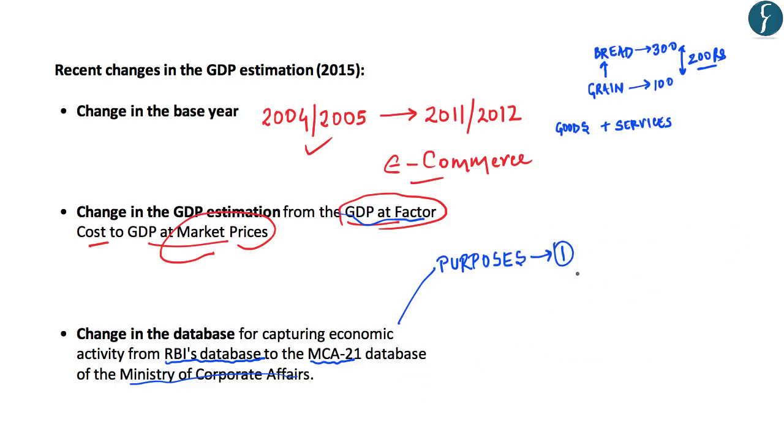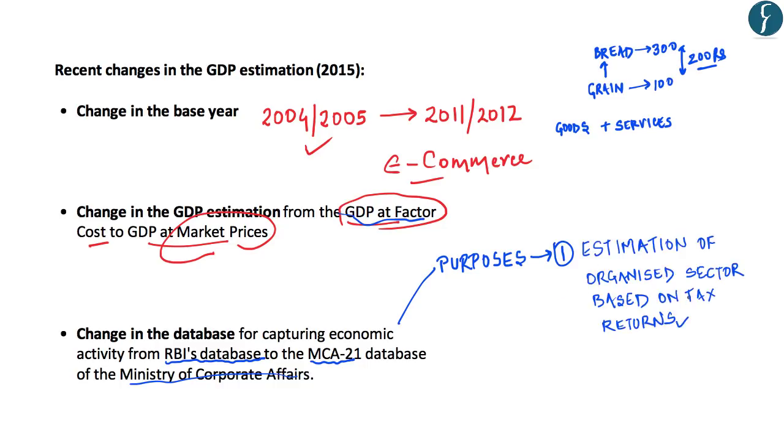Number one, it will estimate the production of goods and services in the organized sector based upon the tax returns. The government will analyze the tax returns to formulate the growth of the organized sector. And the second purpose is to extrapolate the organized sector's production curve onto the unorganized sector.